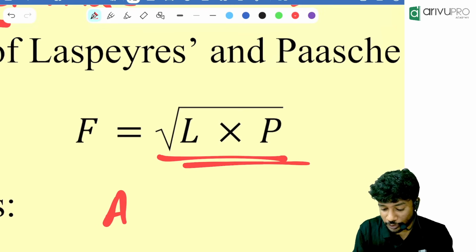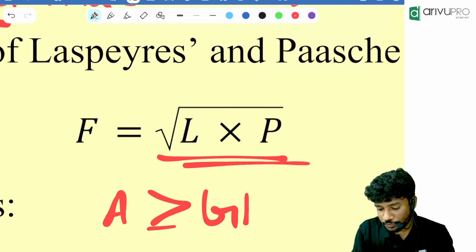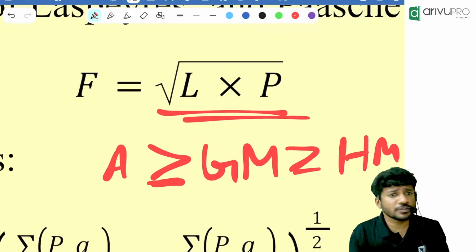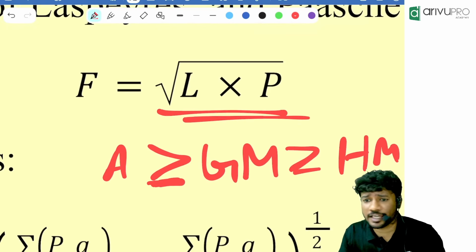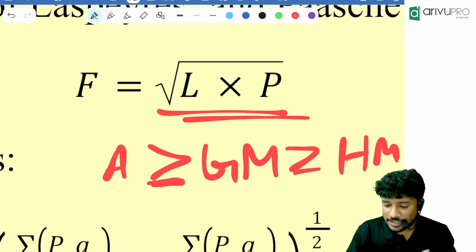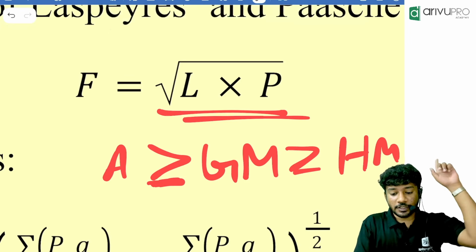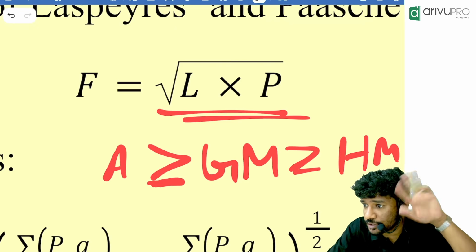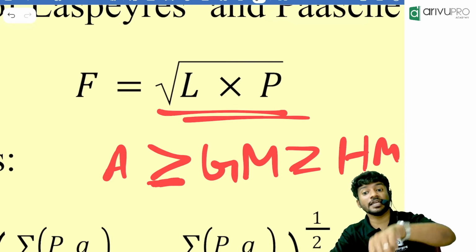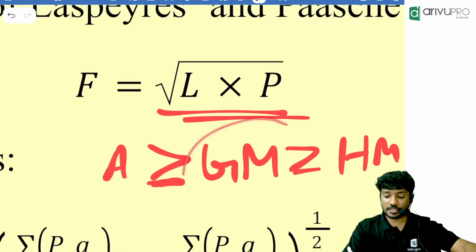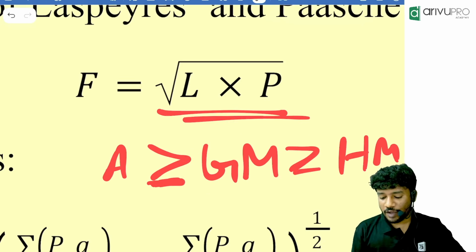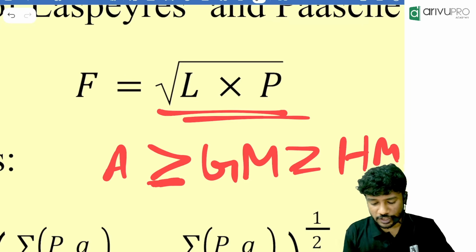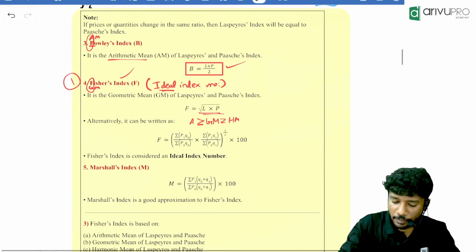AM is always, what did I tell you? AM is always greater than or equal to GM, and GM is always greater than or equal to HM. Why? Equal to is coming if the values are the same. If both the values are the same, we will say that they are equal. Otherwise, it will always be greater. What was the shortcut I told you? A, B, C, D, E, F, G, H. So remember it this way: A, B, C, D, E, F, G, then only H is coming. So always remember AM is greater than GM is greater than HM. If all the values are the same, AM is equal to GM is equal to HM. Otherwise it will always be greater than. Okay. Keep it in your mind.